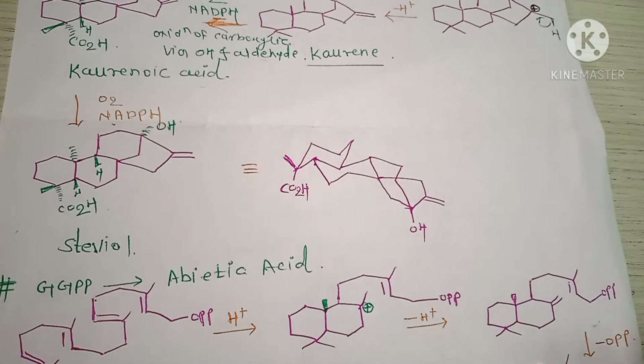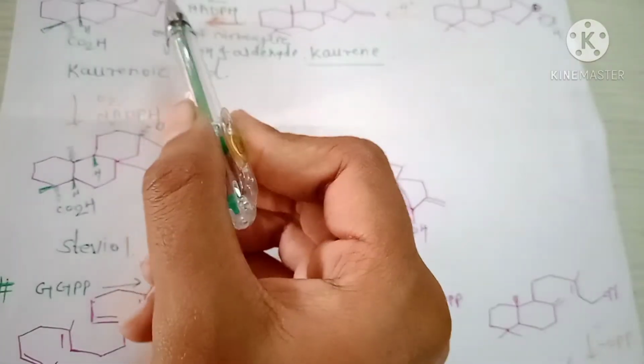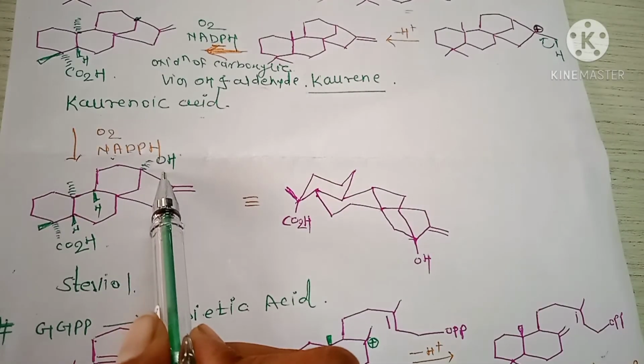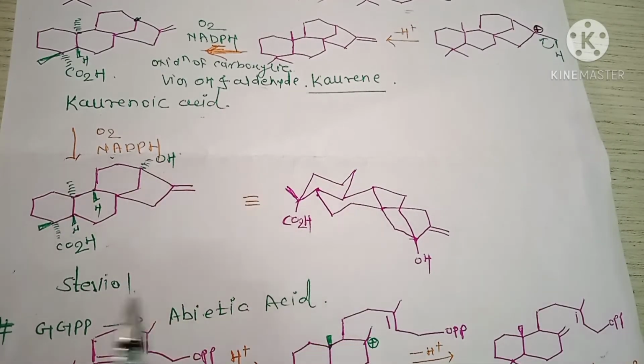Next step is the oxidation of this carbon atom and the formation of here OH, and this is the structure of Stevie-Hall. Okay, and this structure drawn in another way like this.